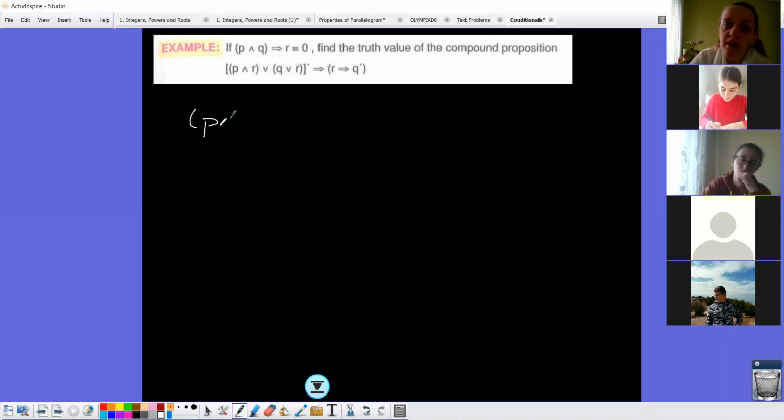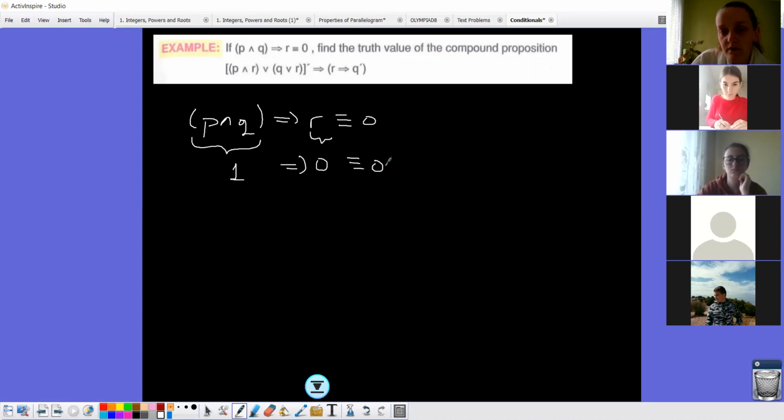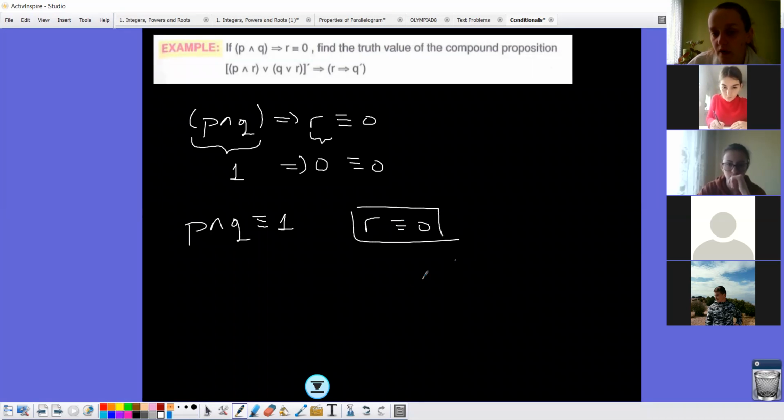What we have, P and Q, then R is equal to 0, in which case the conditional is false, it's 0. If the first one is true and the second one is false, only in this case we have the result false, yes? So from here, we are finding that P and Q is 1, R is 0. We have found the truth value of R.